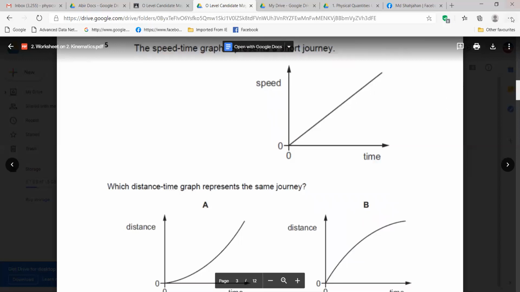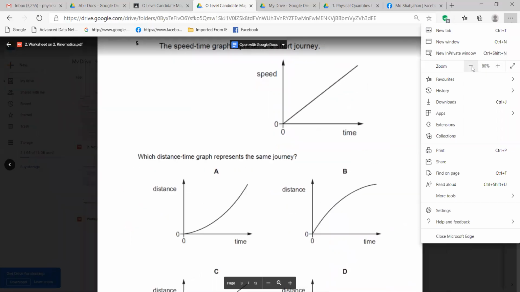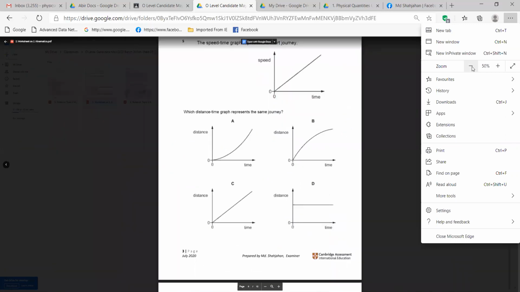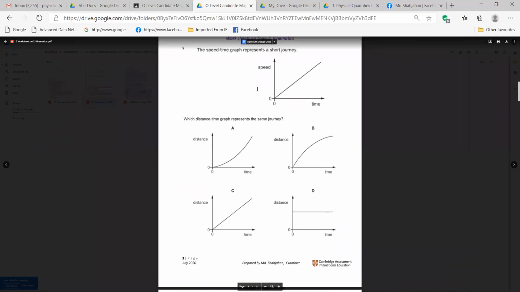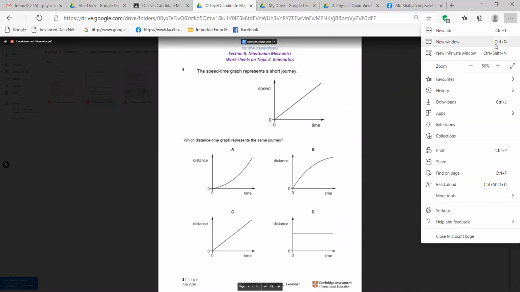Okay. So you will analyze it. I'm making it smaller, then you can understand it completely. Yeah, now you can see the diagram completely. So Sumaya, read.